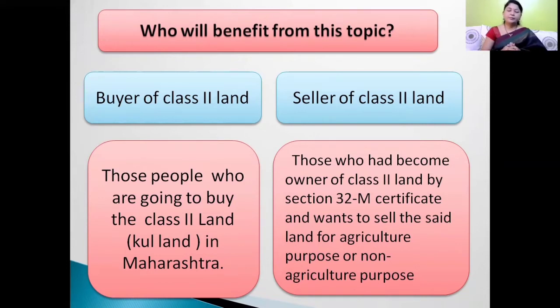Buyer of class 2 land means someone who is going to buy class 2 land, Kul Zameen in Maharashtra. Seller of class 2 land means the person who had become the owner of class 2 land by virtue of a 32M certificate, who wants to sell this land for agriculture purpose or non-agriculture purpose.